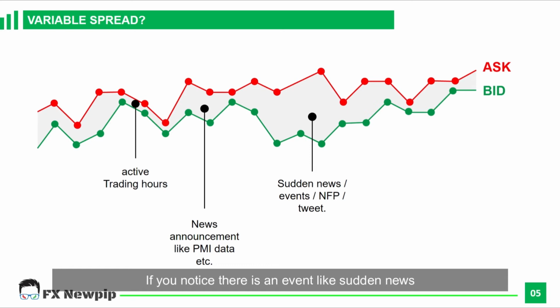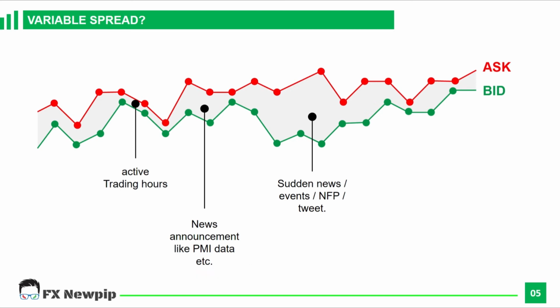If you notice there is an event like sudden news, and what I mean by sudden news is, for example, the US President suddenly tweets that they want to impose a high tax rate on China imports, and in return China will retaliate. This can cause a massive spike in the forex market. No trader has control over such news because it can happen anytime. That is why stop loss is very important, and money management and risk.